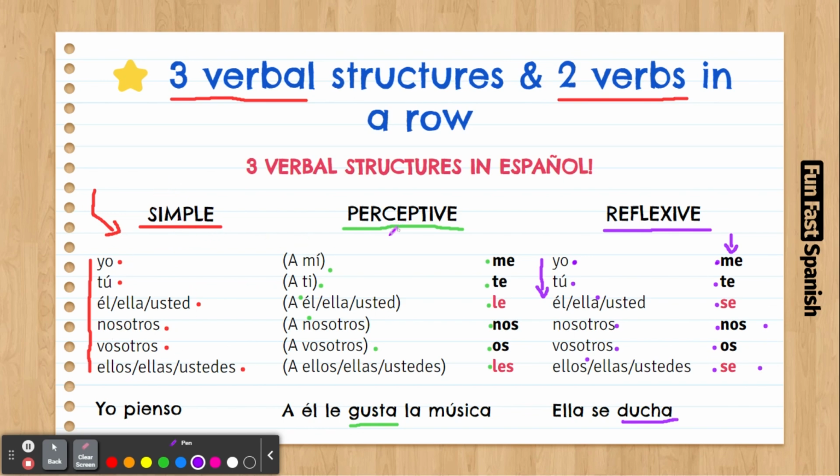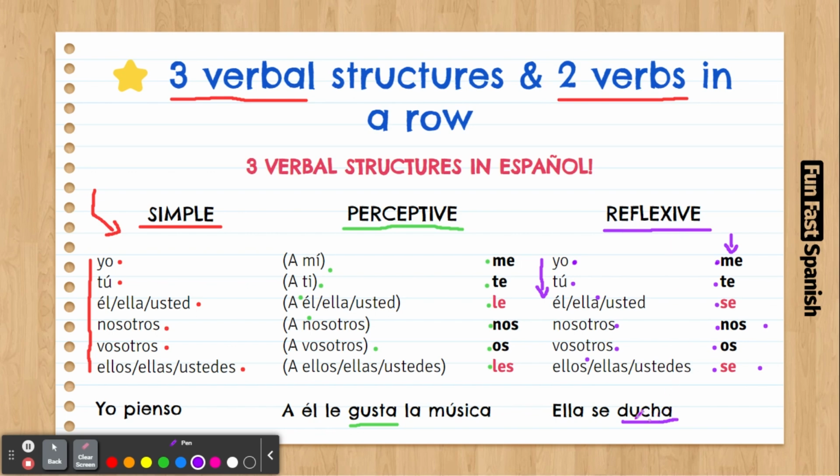The perceptive structure, don't worry either. Just stick to gusta. Just practice how to say I like, you like, she likes. A mí me gusta, a ti te gusta, a ella le gusta, a nosotros nos gusta, and so on. Just practice the verb gustar. And with reflexive, pick maybe 5, 10 verbs you want to practice with, until they sound perfect.